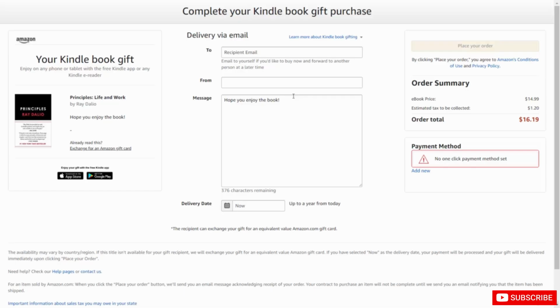Now, this will count as a sale towards your sales statistics, and of course, you will be paying for the book. So you have both of these ways of offering individuals the chance to review your book, but only one of which will show up as a verified purchase.